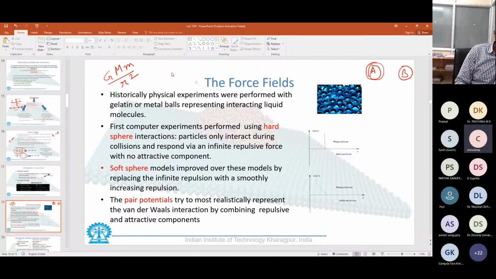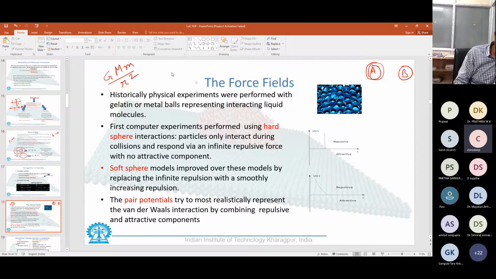So based on that, when they come in contact with each other, there would be no attraction, but the moment they touch each other, there would be infinite repulsion, because they are solid spheres.